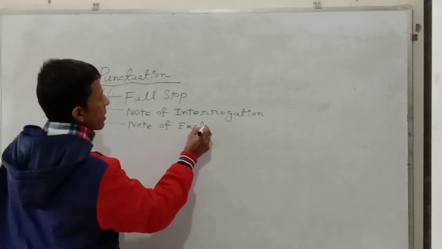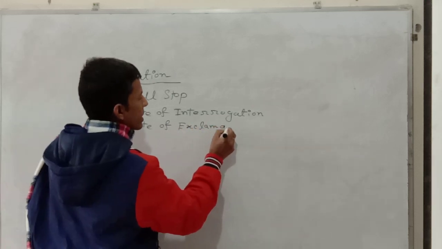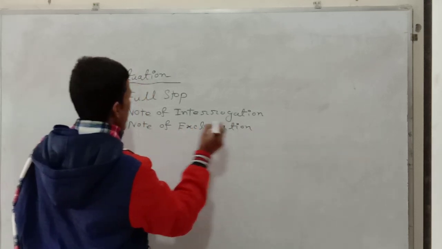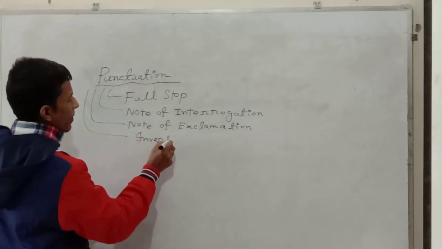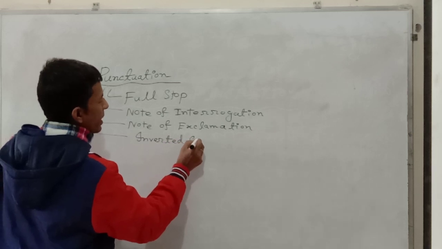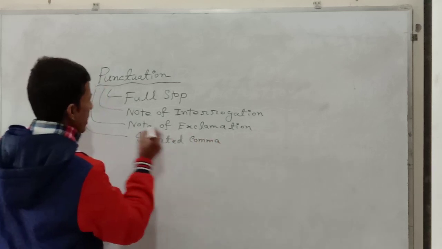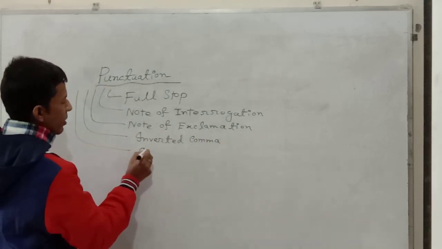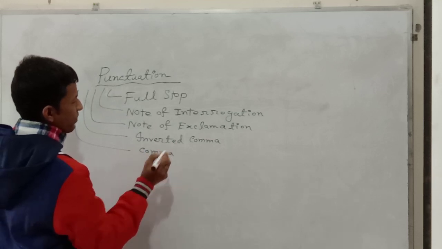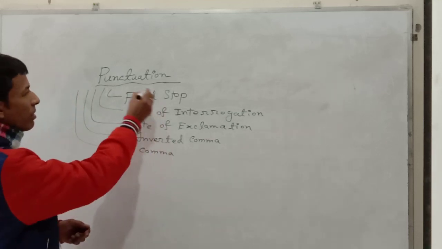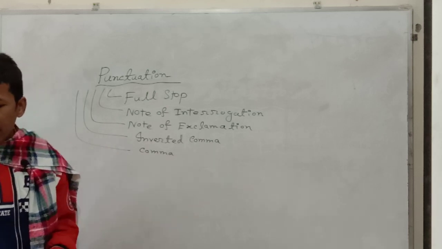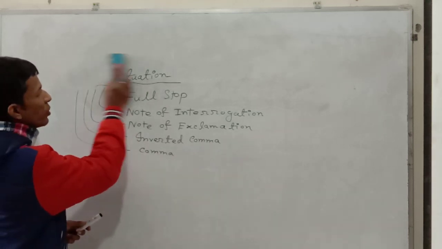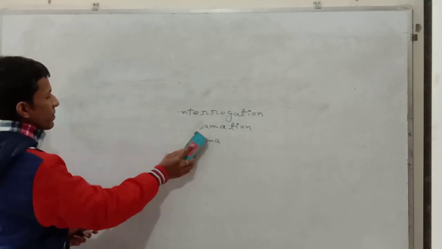Fourthly, inverted comma. And at last, only comma. All of these punctuation marks will be used according to the structure and rules.